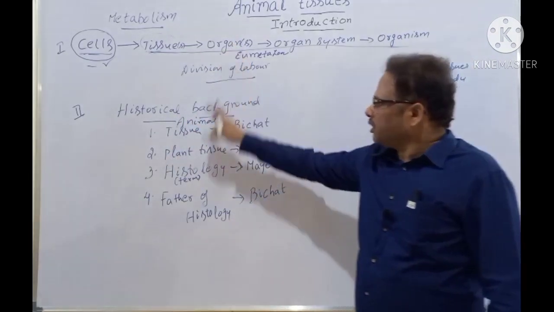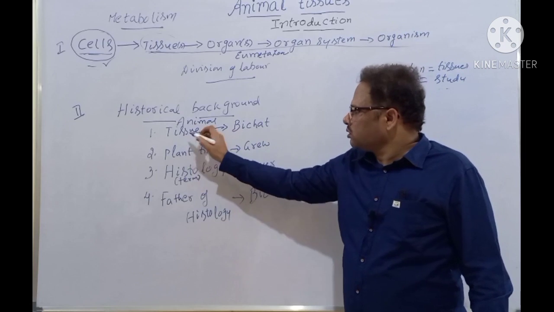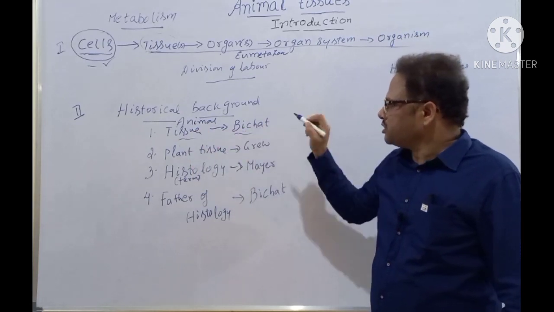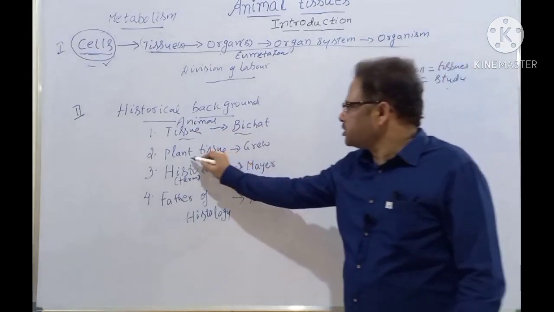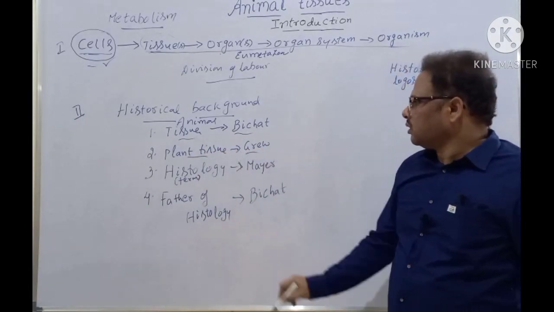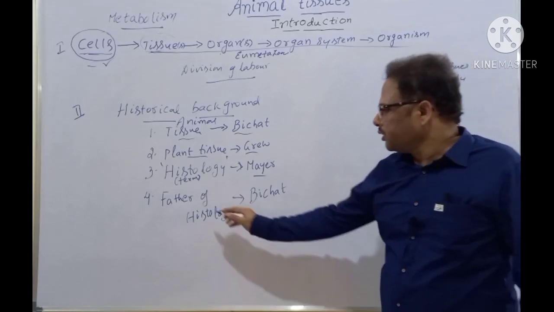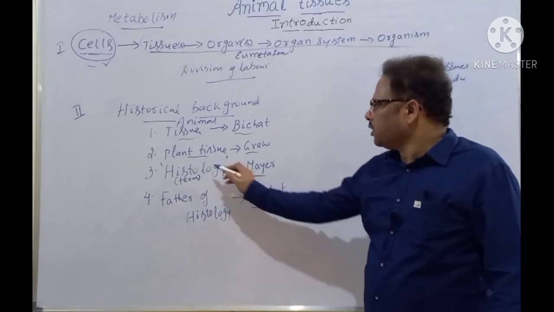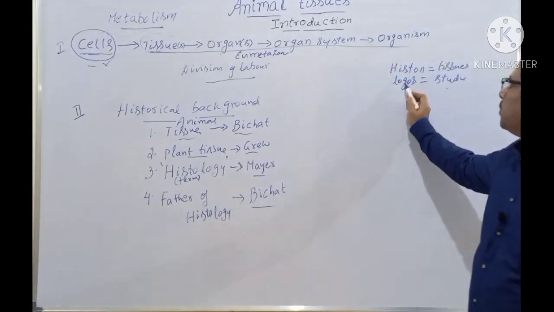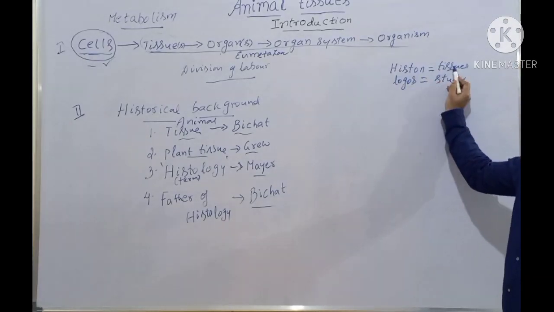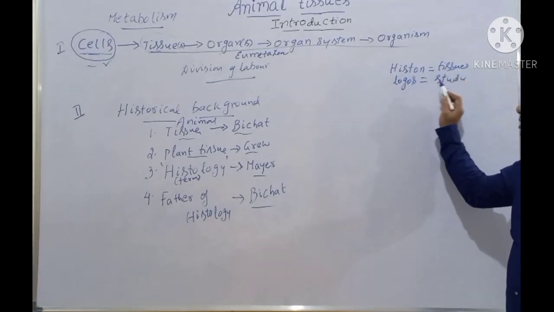Historical background of animal tissues: the term animal tissue was given by Bichat. Plant tissue by Grew. The term histology was coined by Mayer. Father of histology, Bichat.